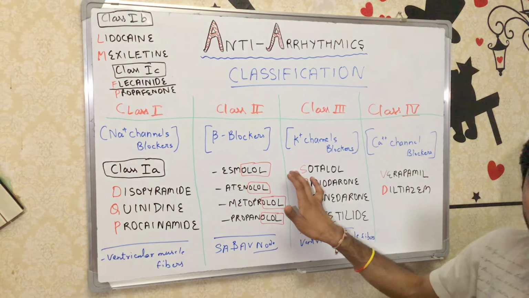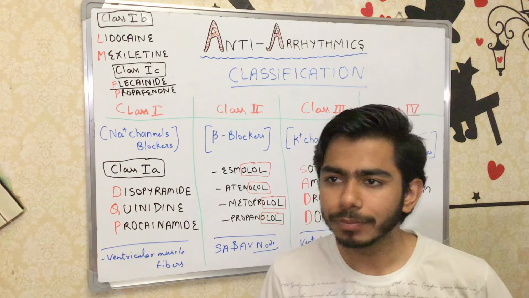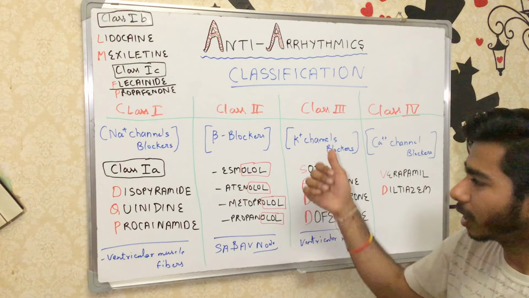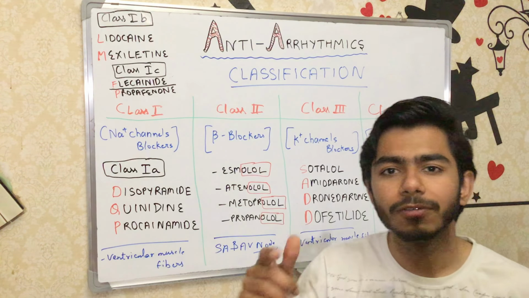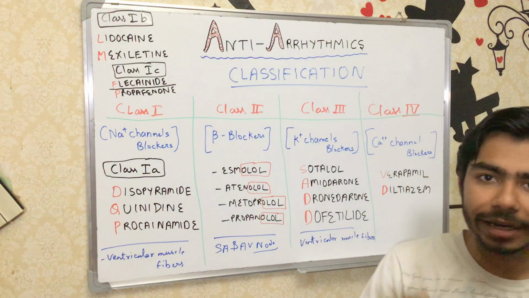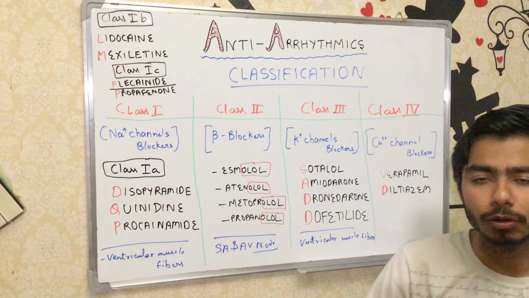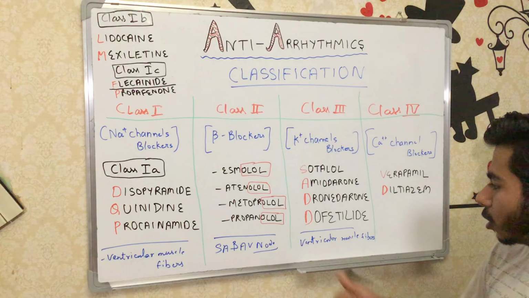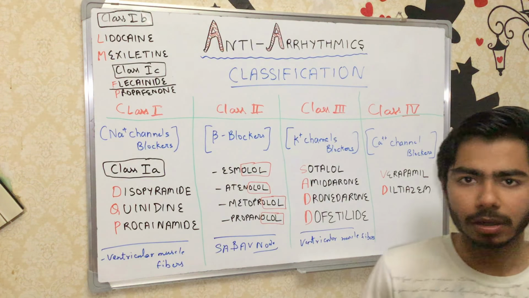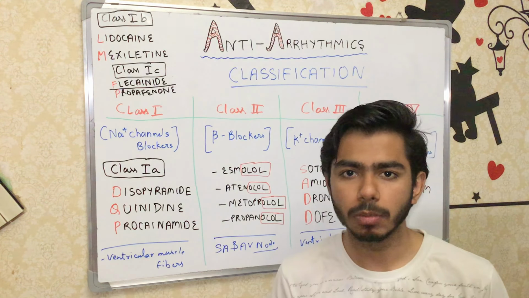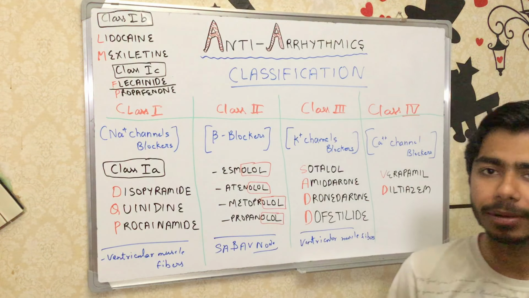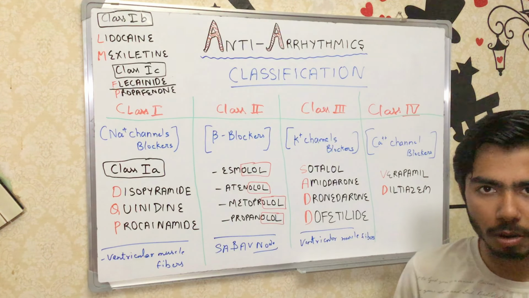About sotalol, it can block the potassium channels, as well as work on the beta receptors, right? That is the main thing about sotalol which you have to note. Dofetilide is the most selective potassium channel blocker. So remember, dofetilide is the most selective potassium channel blocker.